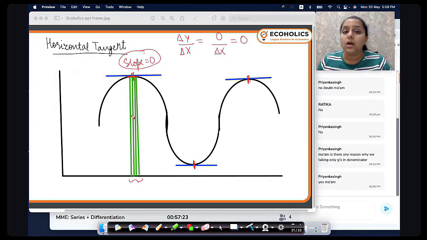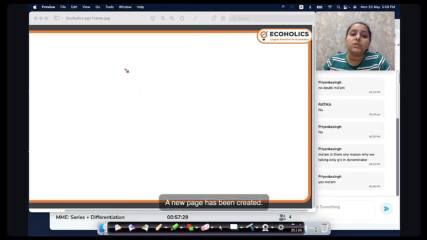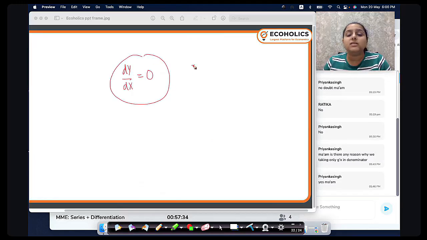So this is the case of horizontal tangent. Wherever the slope of the curve is 0, that is a very important case for differentiation.